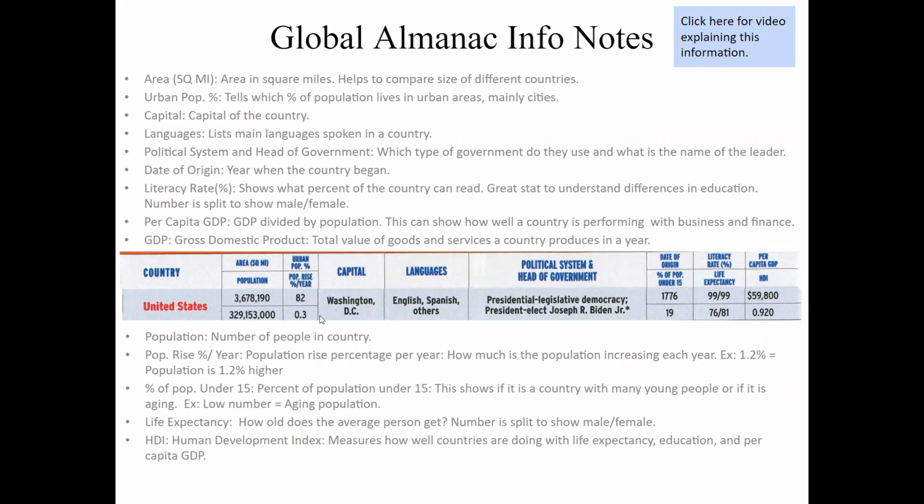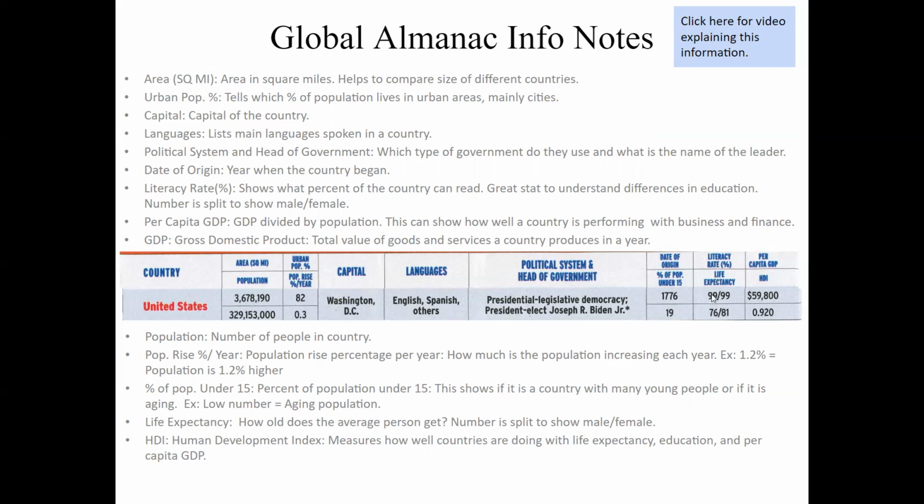Capital, pretty simple. Capital of the country, Washington, D.C. Okay. And then we move over to languages. What are the main languages you see in that country? And so English is the biggest one, obviously, with Spanish being second. Next up is political system. We have a presidential legislative democracy, so Democratic Republic. And at this point when it was made, Joe Biden was the president-elect. Obviously now he is the president. Okay, if we keep going along, we see the next one is date of origin. So 1776 is when we started.